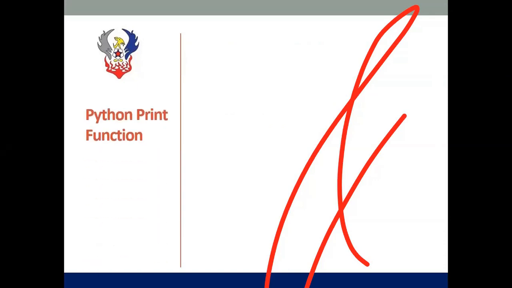Next, we are moving on to the Python print function. So whenever we are using the Python print function, if you are using Python 2.7 version, you can use it without the parenthesis. Without the brackets, you can use the print function in Python. But if you are using Python version 3.x, like 3.7, now they have released 3.10 version also, whenever you are using a 3.x version, you have to use it with the brackets.